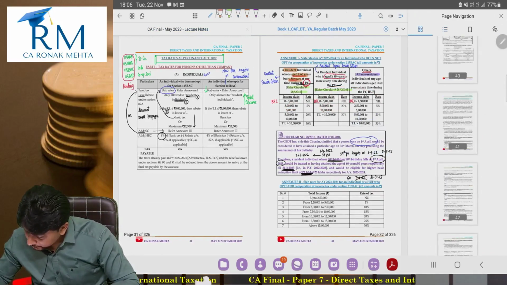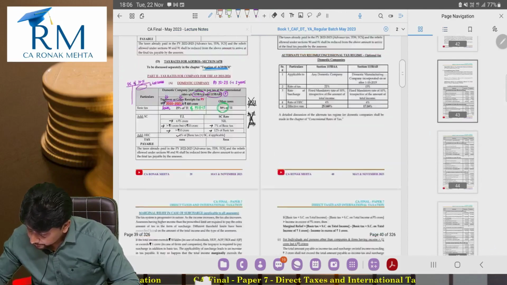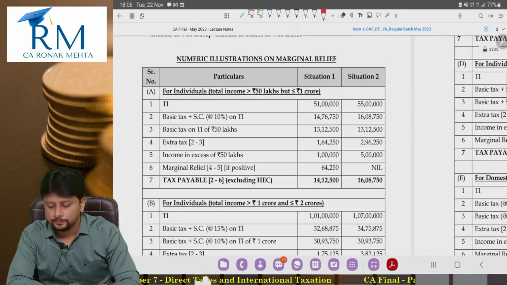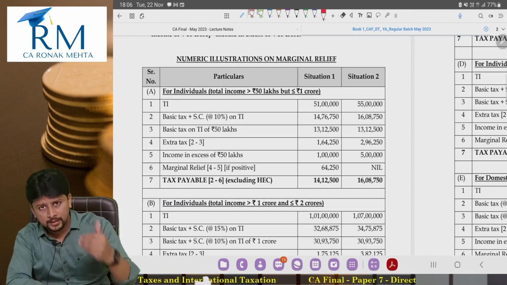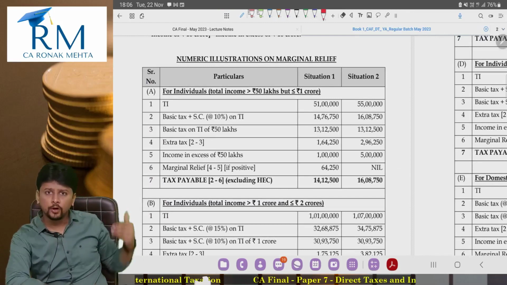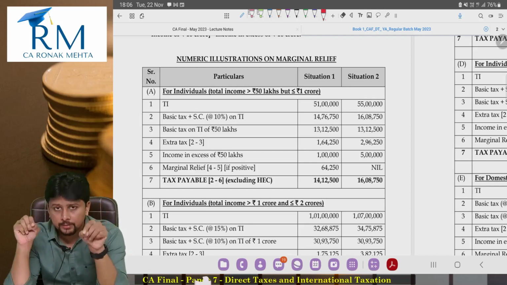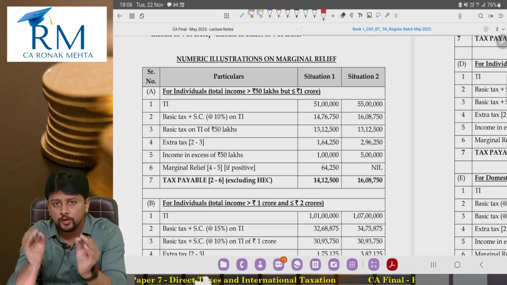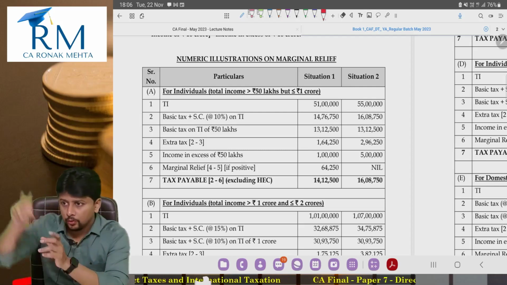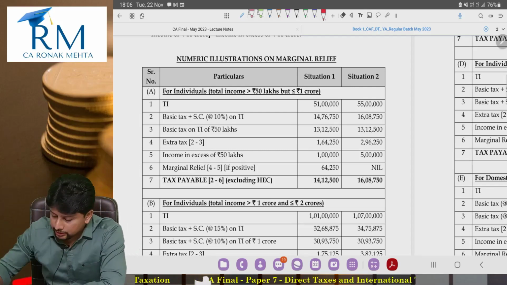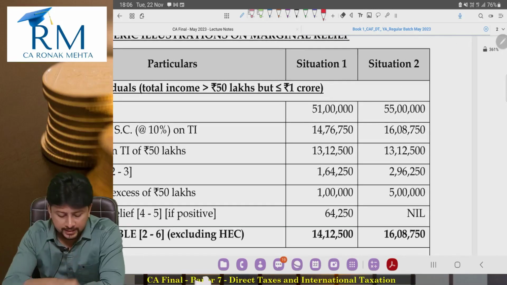Now in the book, see this. Towards the end of this chapter, chapter number 2, I have printed examples, numeric illustrations. Individuals, partnership firms, domestic company, foreign company. Everywhere in situation number 1, you will observe marginal relief is there. If you look at the 2 columns vertically, situation 1 is where marginal relief is available.